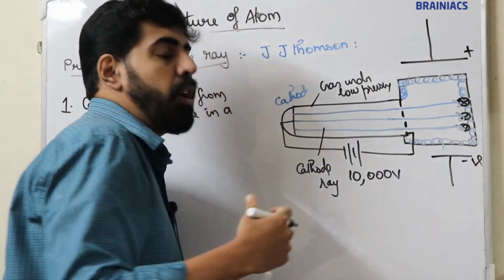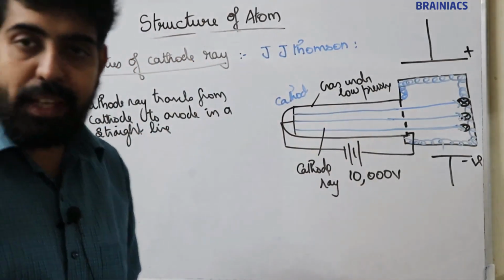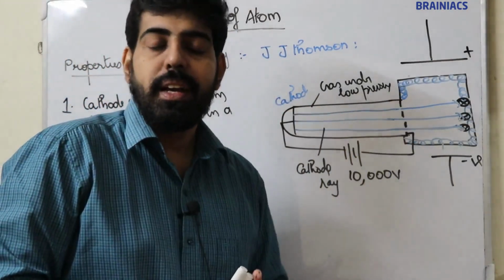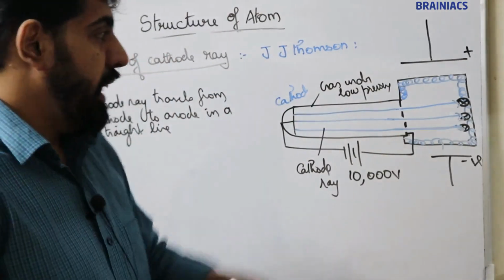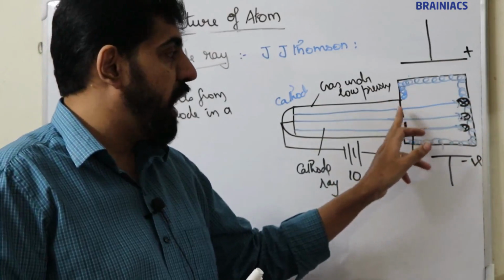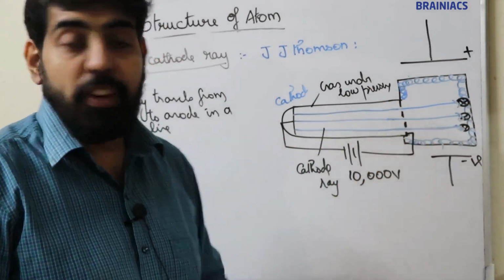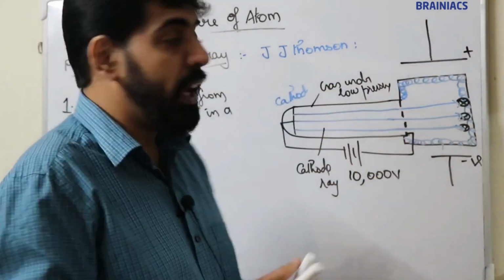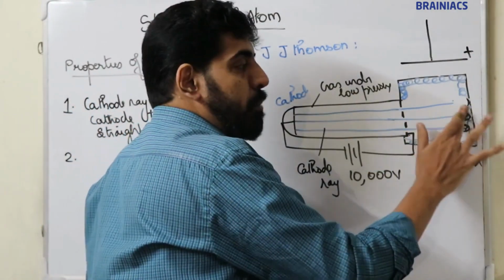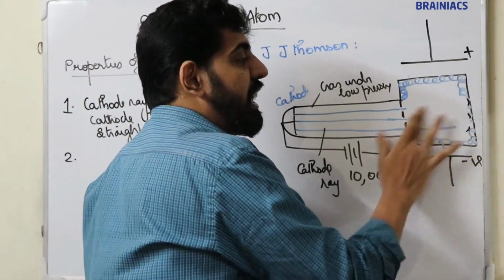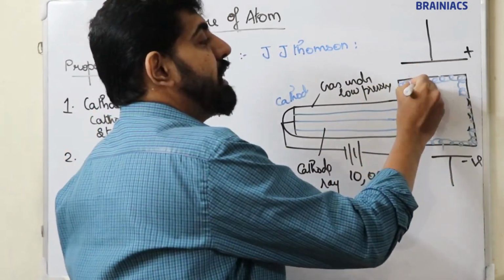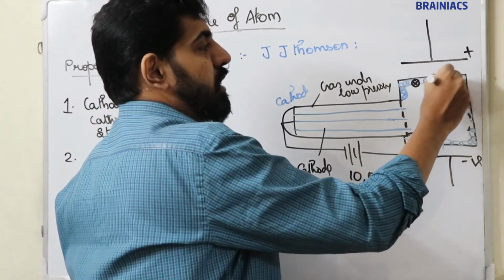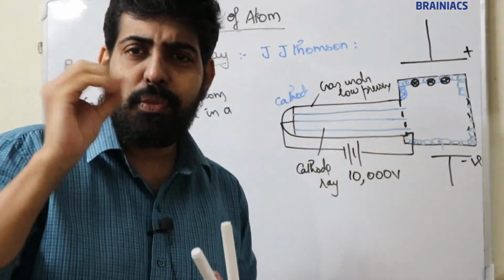He placed a positive charge plate and a negative charge plate in the path of the cathode ray. What he observes is that initially he is getting scintillation just behind the holes of the cathode ray. But when he places a positive plate and a negative plate, instead of getting scintillation here, he is getting scintillation here. Scintillation means a flash of light.